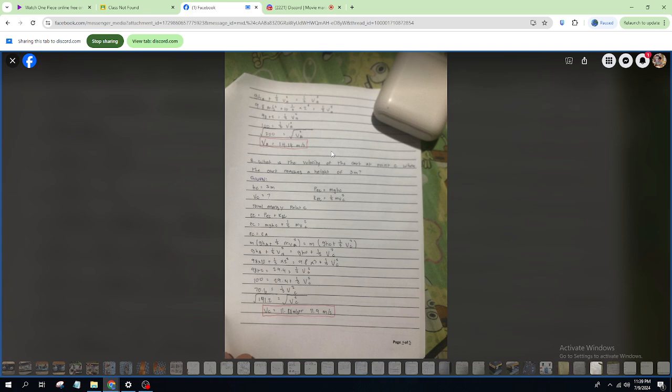Given height of A is equal to 10 meters, v of A equals 2 meters per second, and the height of C is equal to 3 meters.